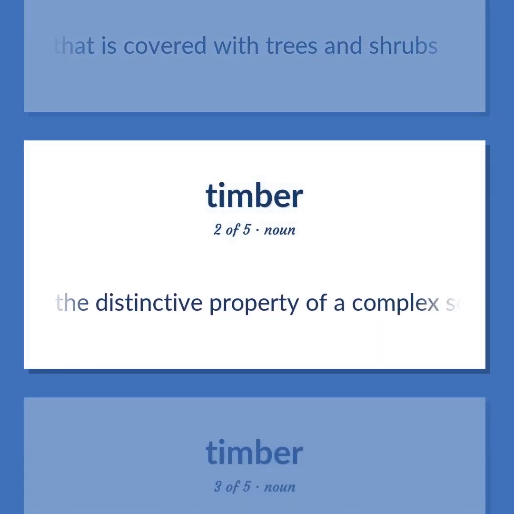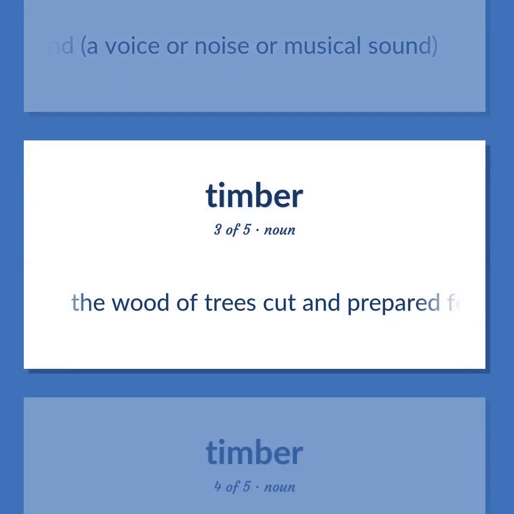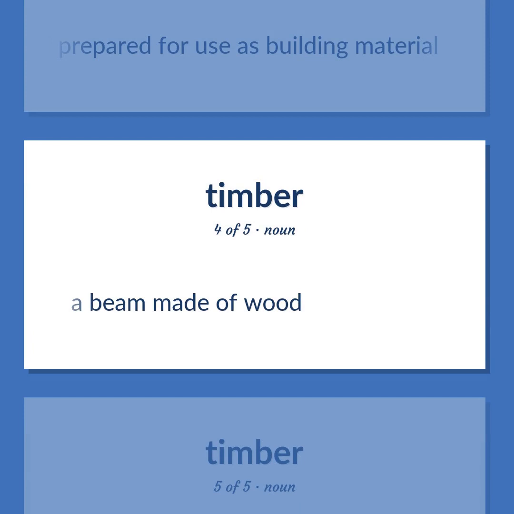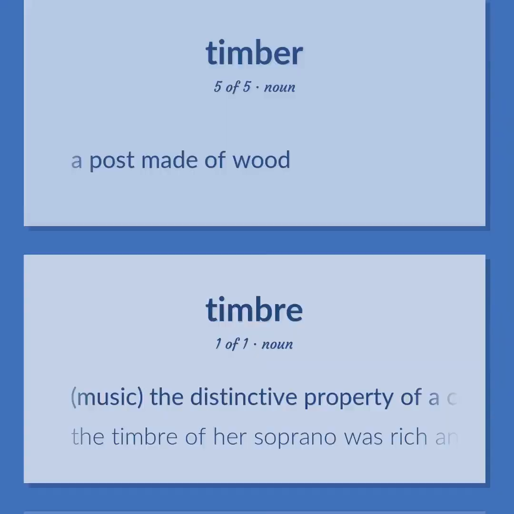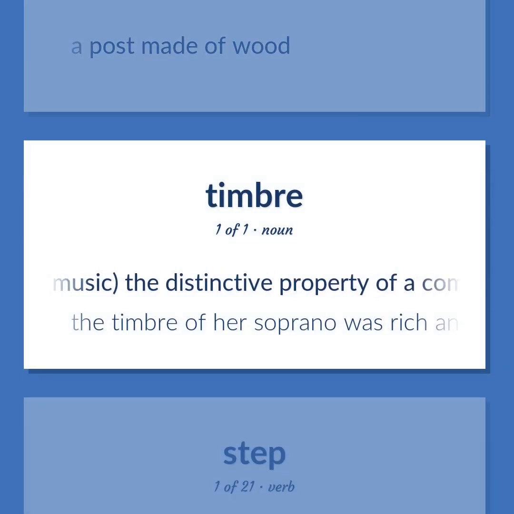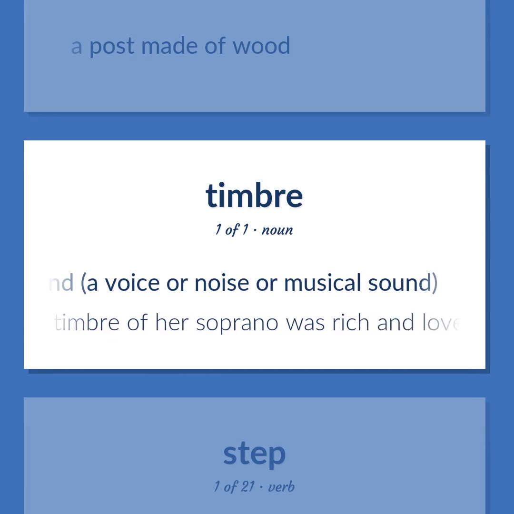Timbre: the distinctive property of a complex sound, a voice or noise or musical sound. Timber: the wood of trees cut and prepared for use as building material. A beam made of wood. A post made of wood. Timbre: the distinctive property of a complex sound, a voice or noise or musical sound. The timbre of her soprano was rich and lovely.